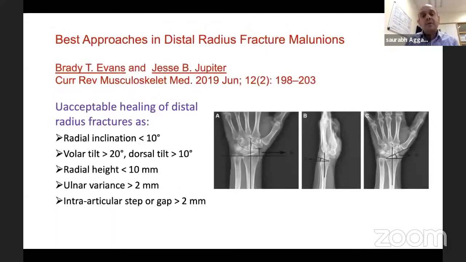We'll start with a paper, Jesse Jupiter, Boston, Massachusetts, recent paper 2019. He's spoken about approaches for distal radius malunions, a dorsal or a volar approach. So very good paper to read.